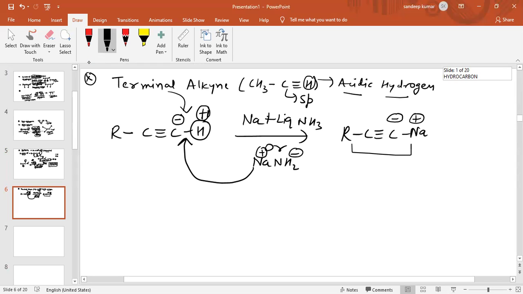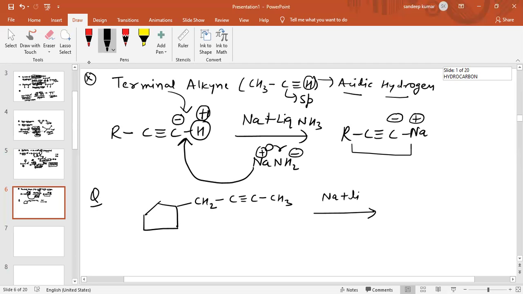Now, next we are going to discuss the product obtained by birch reduction. So my question is, this is the compound cyclopentane. On cyclopentane there is a CH2 group, a single bond, a triple bond between carbon and carbon, and there is CH3. And the reagent I am adding there is sodium plus liquid ammonia.